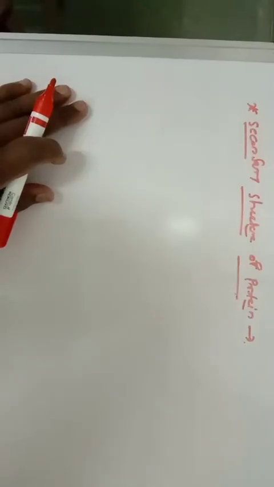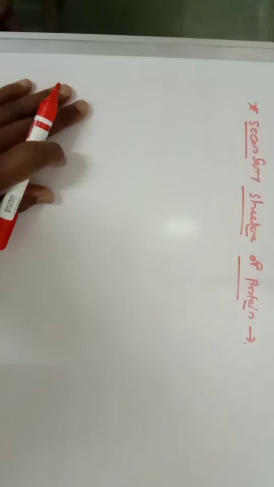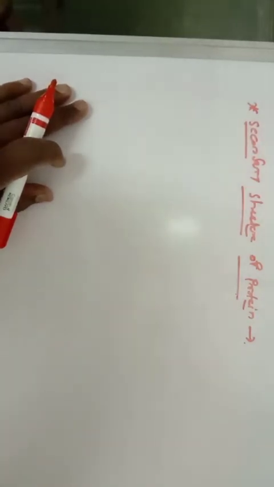Dear student, in today's lecture we will discuss the secondary structure of protein. So, what is this secondary structure of protein? Whatever conformation is obtained, or we can say the conformation of a polypeptide chain by twisting or folding, is referred to as secondary structure.